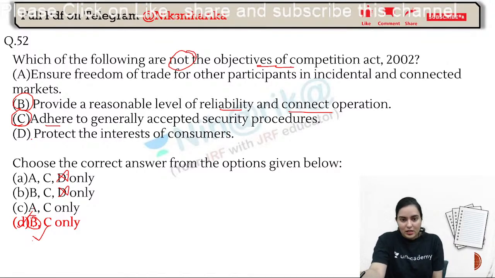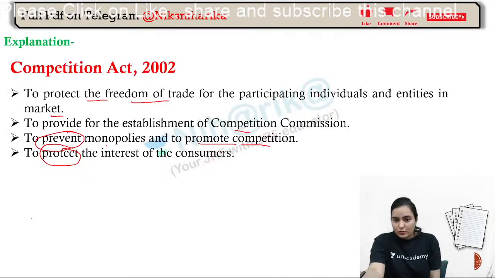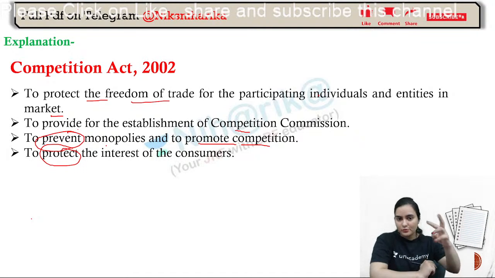Ma'am, D is protect the interest of consumers. It is what? Consumer Protection Act. See, Sagar, in the objectives of the Consumer Protection Act, SEBI and the Competition Act, at least this objective will be the same: to protect the interest of the consumers. You might have read in SEBI also, to protect the interest, to promote the interest. You might have read both, so both will come.